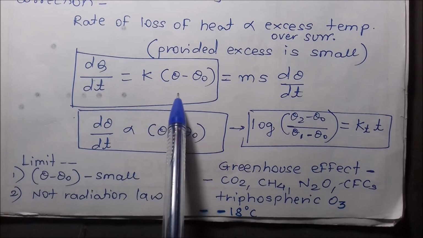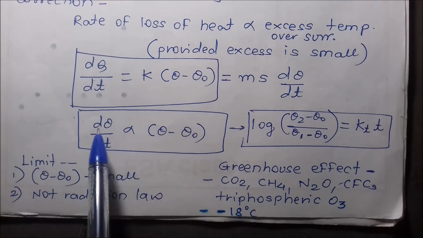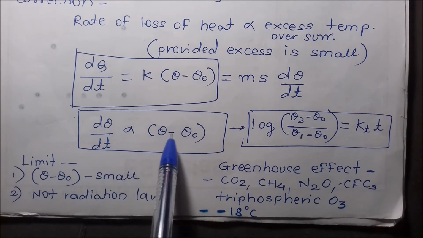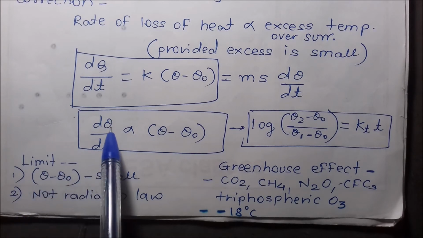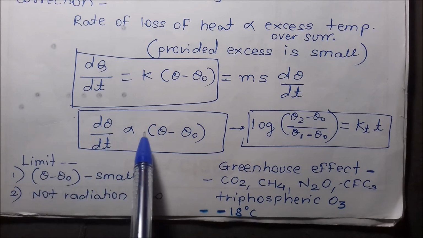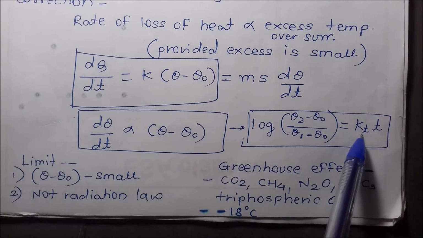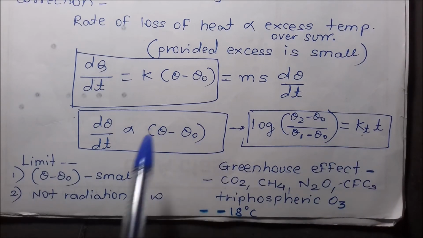We can write this in this form as well: the rate of cooling d theta upon dt is proportional to theta minus theta naught. D theta upon dt is equal to some proportionality constant kt into theta minus theta naught.